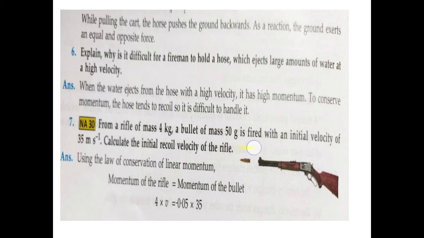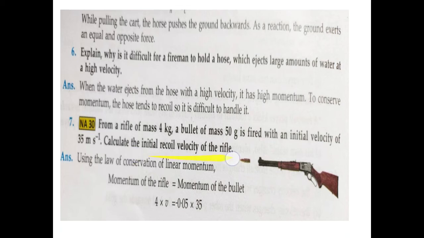We will divide it by 1000. The bullet is fired with an initial velocity of 30 meter per second. Sorry, the velocity of this bullet is 35 meter per second. It means the bullet is coming out with a velocity of 35 meter per second.